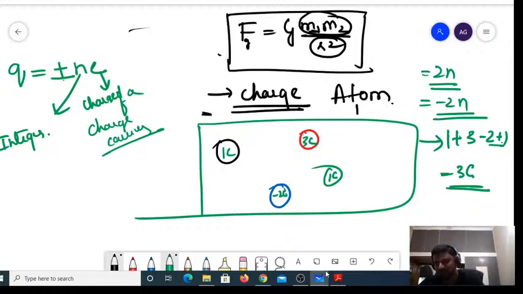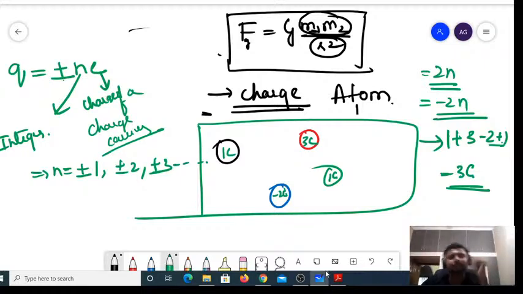What do you mean by this, sir? Let us try to understand. Integer means n must be either plus 1 or minus 1, plus 2 or minus 2, plus 3 or minus 3, and so on. Say I have 2 conductors here, conductor 1 and conductor 2, and I bring conductor 1 in contact with conductor 2.